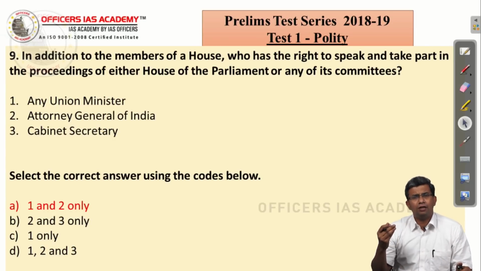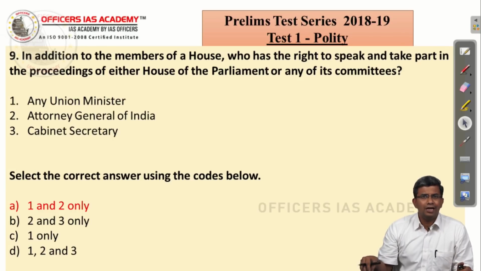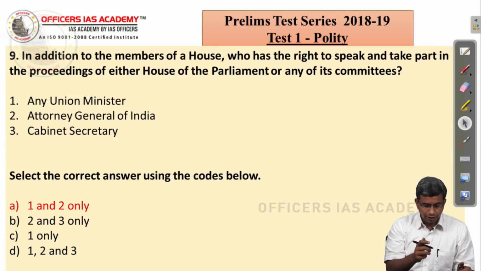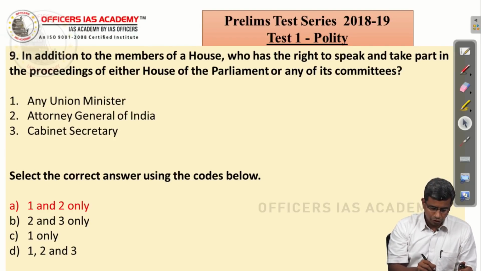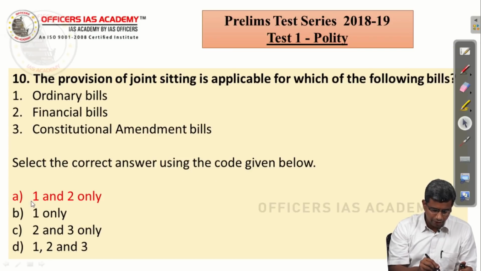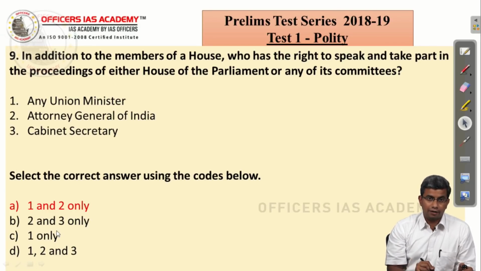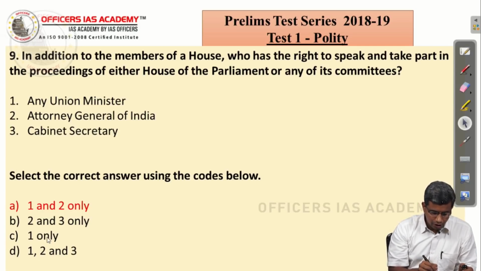It's very logical. A bureaucrat, an IAS officer or an IPS officer, IAS officers are usually appointed as Cabinet Secretaries. So, bureaucrats don't go and speak inside the House. So, the moment you are aware of this, see, 1 is right. So, you know that the option is between A, C and D, but you know that 3 cannot be right because the Cabinet Secretary does not have the right to speak in. So, between A, C and D, it is only A which has both 1 and 2.